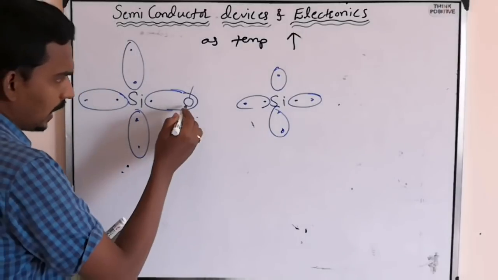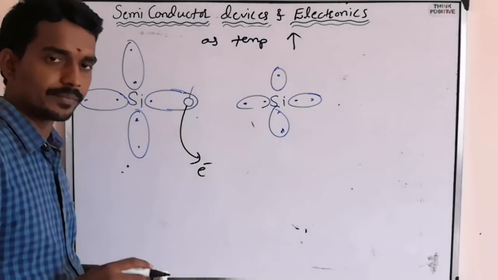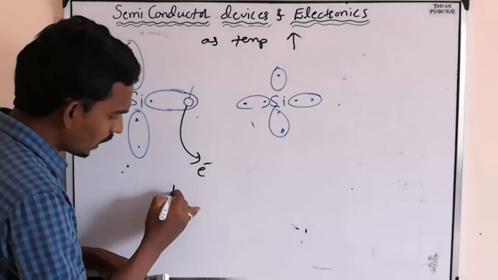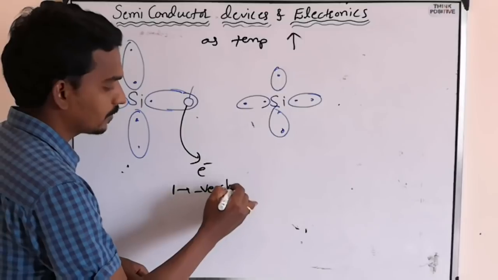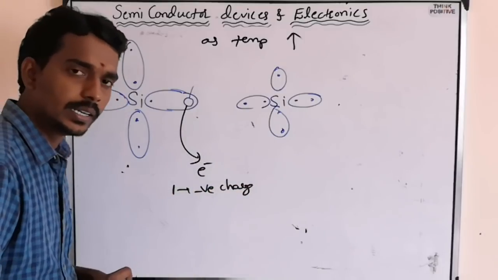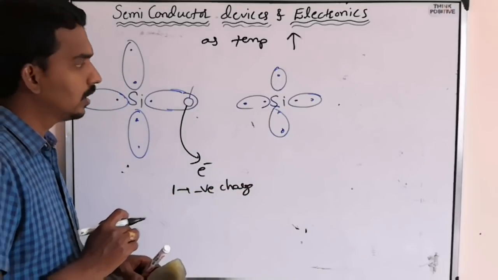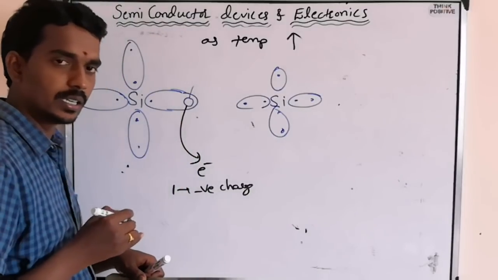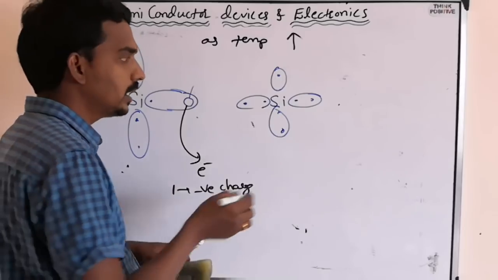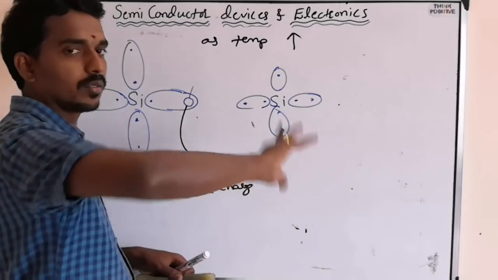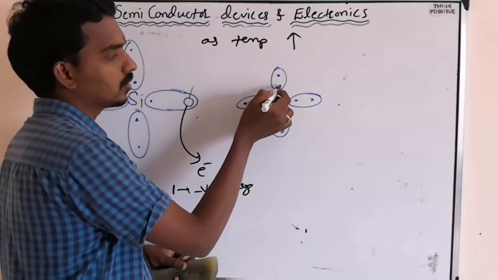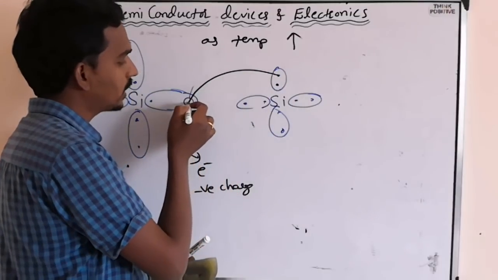Now here an electron became free. One electron became free from here. Now we got one negative charge. Now what happens is this vacancy may be filled by some other electrons in the surroundings, like suppose this electron or this electron or this or this. Any electron can come here